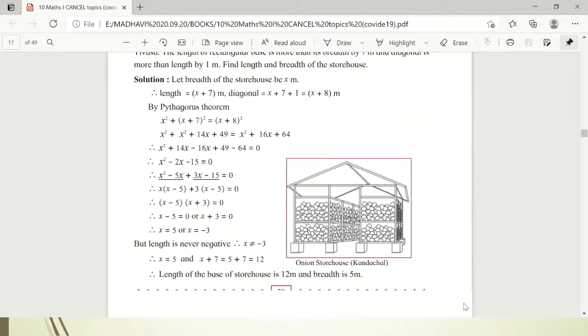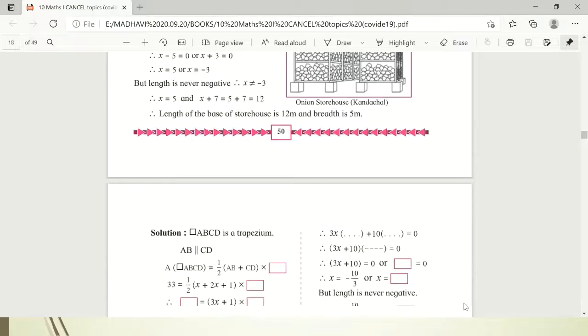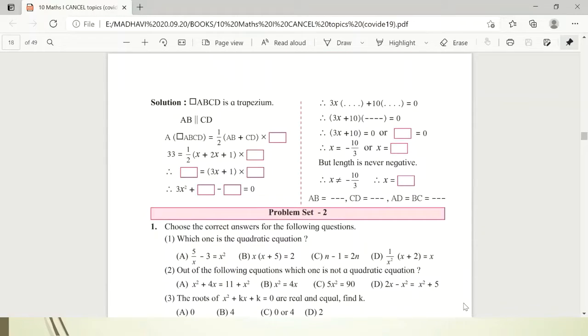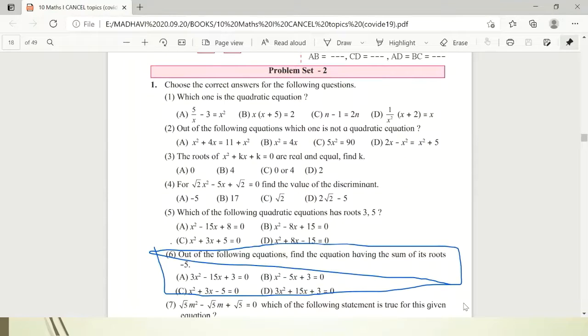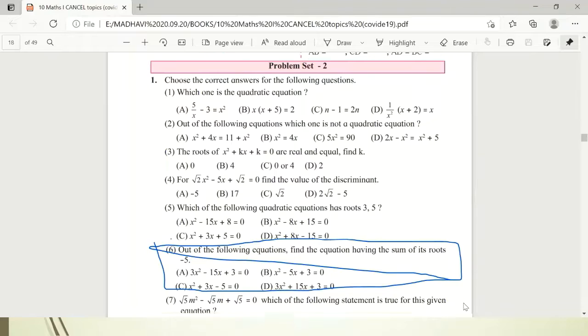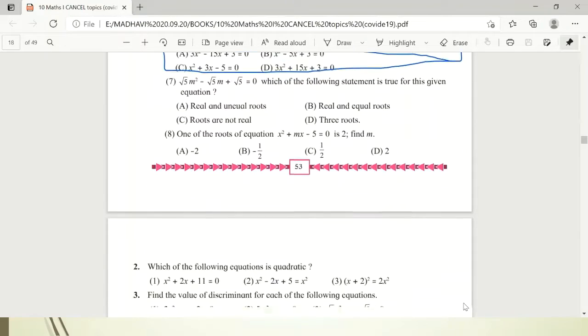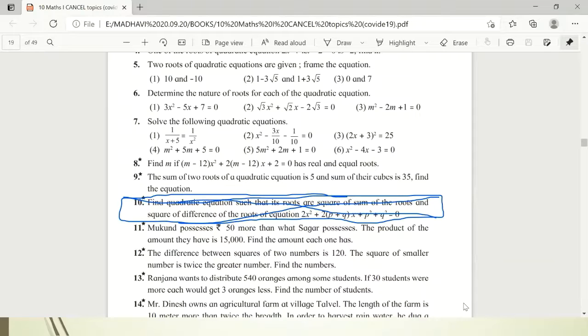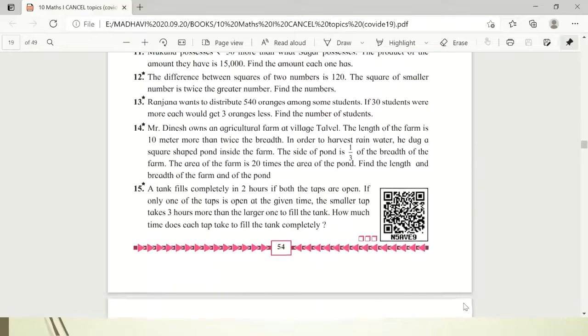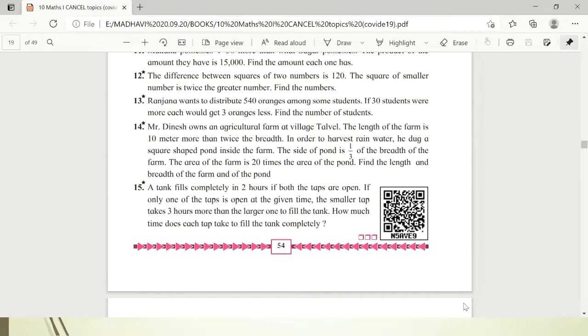Then here afterwards in application, practice set 2.6 is word problems. You know that. Then come to problem set 2. In that MCQ number 6 is cancelled. Then question number 10 is cancelled from problem set 2. Okay, so this was about chapter number 2, that is quadratic equations.